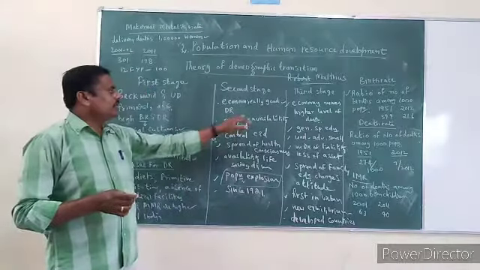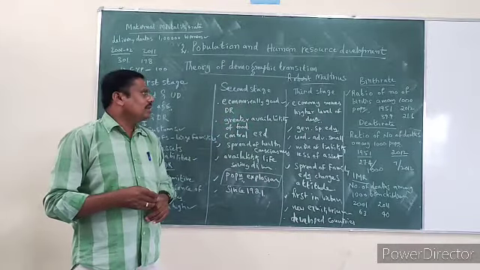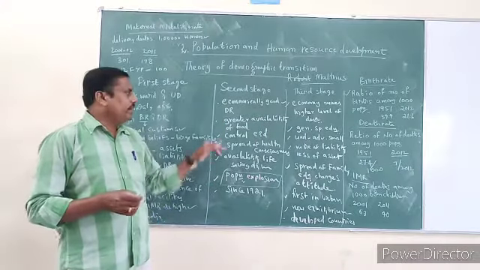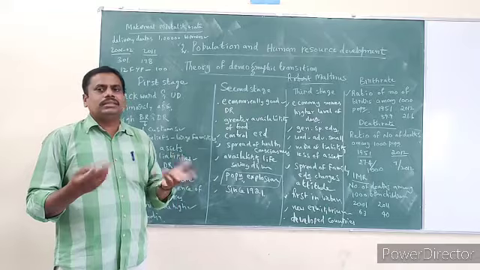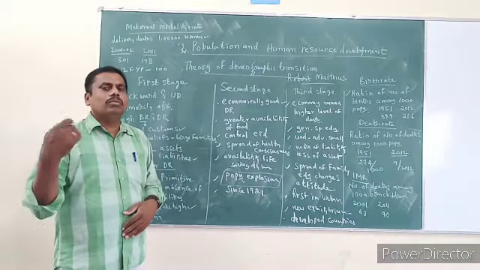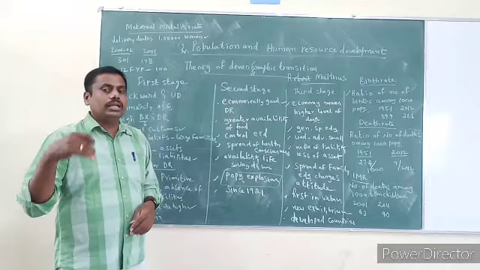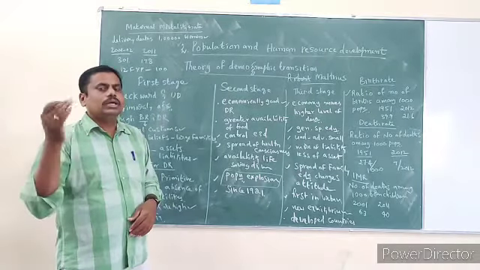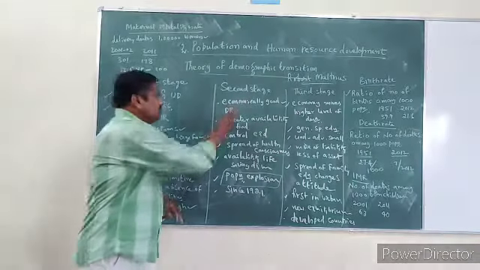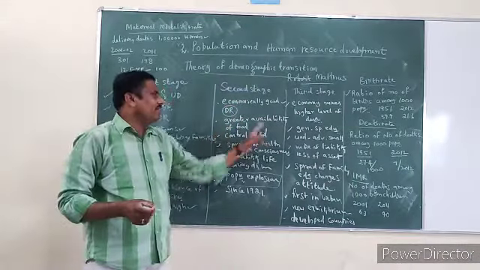Understood? So what are the reasons? Why do you find high birth rates and low death rates? You have to find the reasons for the still high birth rates and low death rates. What are the reasons for low death rates? The first important one is greater availability of food.